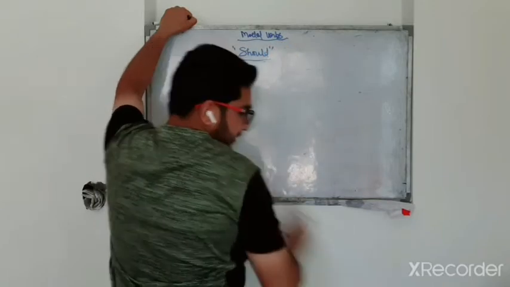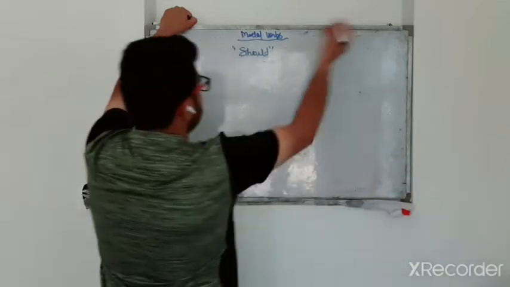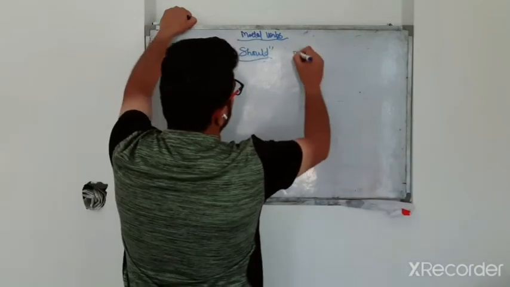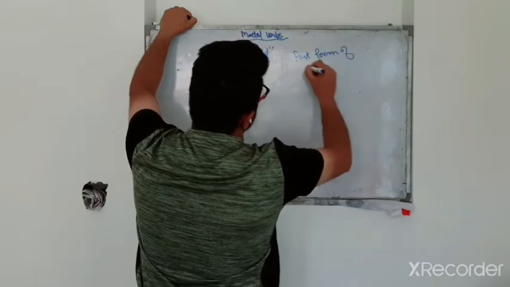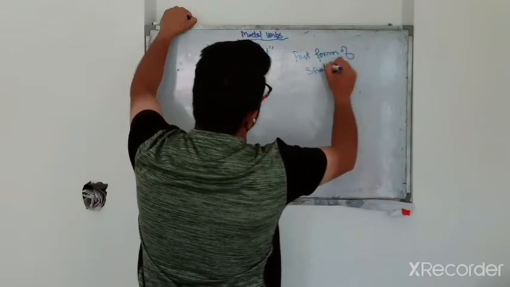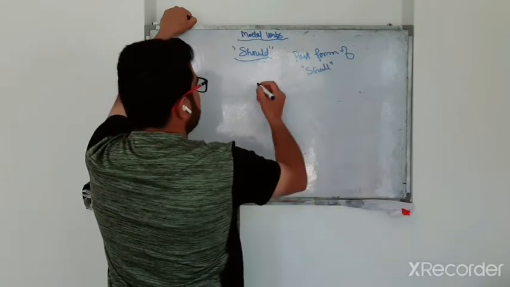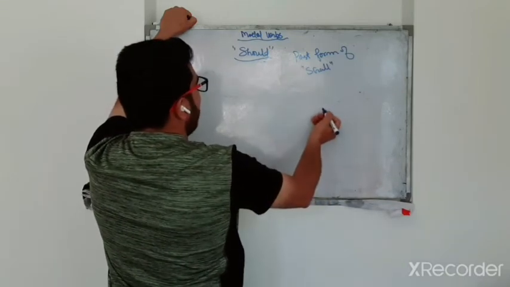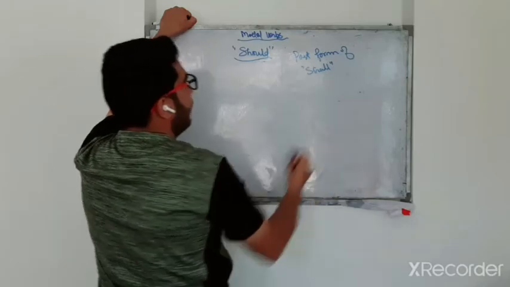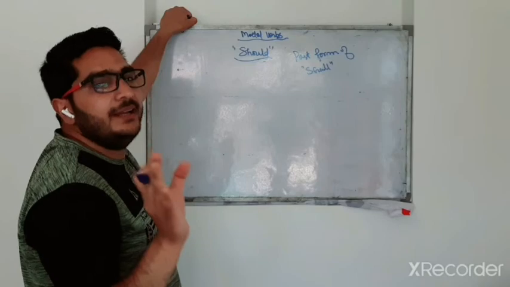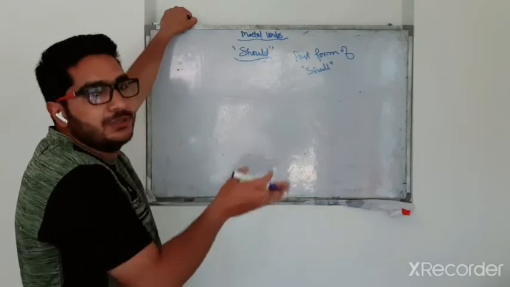As far as modal should is concerned, should is the past form of shall. As I told you earlier, these past forms of modals are used in indirect speech, when the present form is used in direct speech.